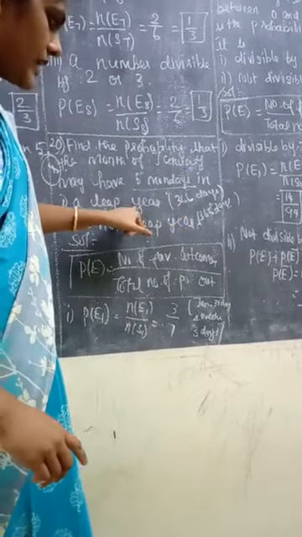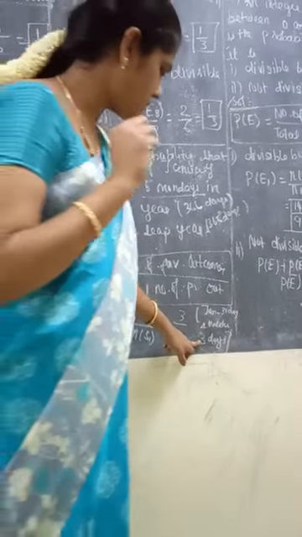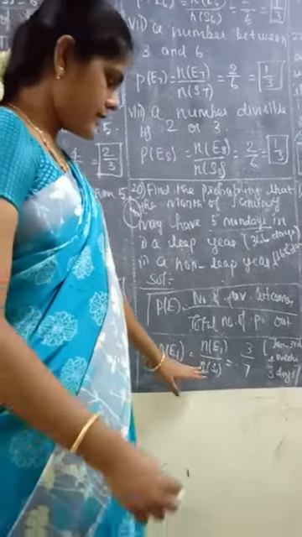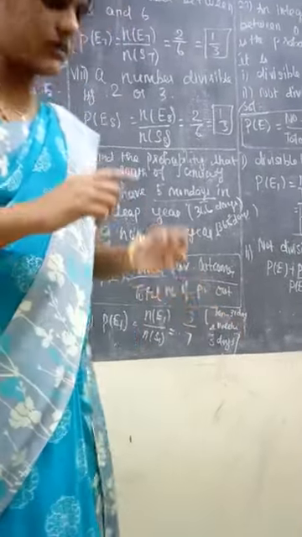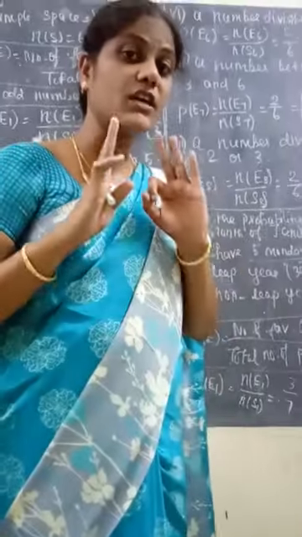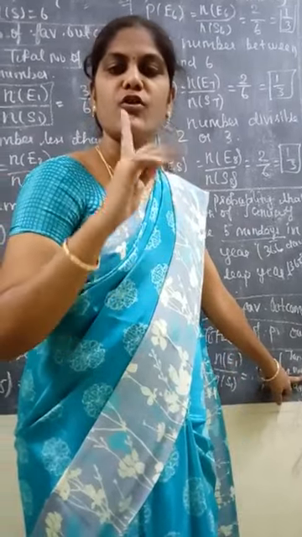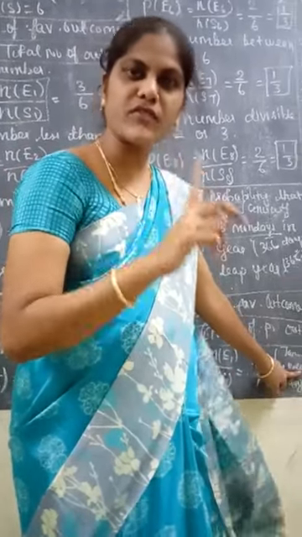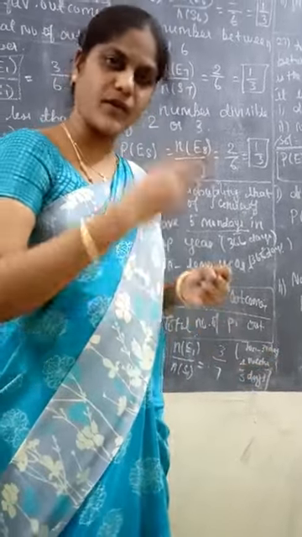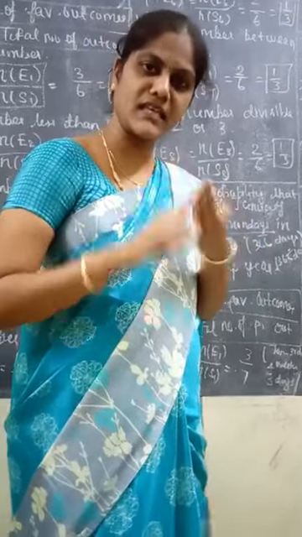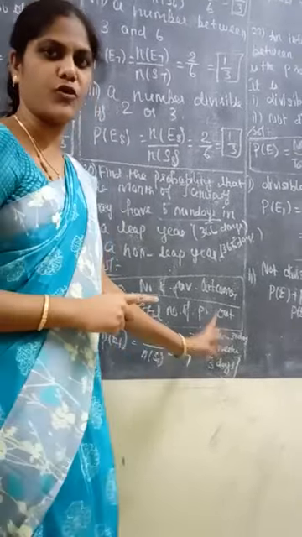Here they mentioned the word leap year. So 3 by 7. Here January has 31 days. So totally we have 4 weeks, and 1 week is 7 days. So 4 into 7 is 28. January has 31 days, so after 28 comes 29, 30, 31. Remaining, how many days do we have? 3 days. So that is the answer, 3 by 7 for the leap year.